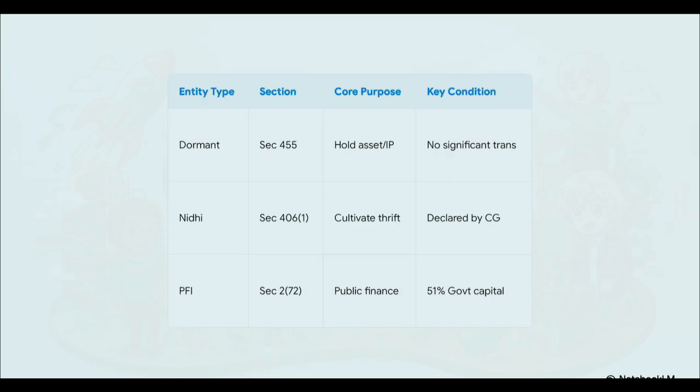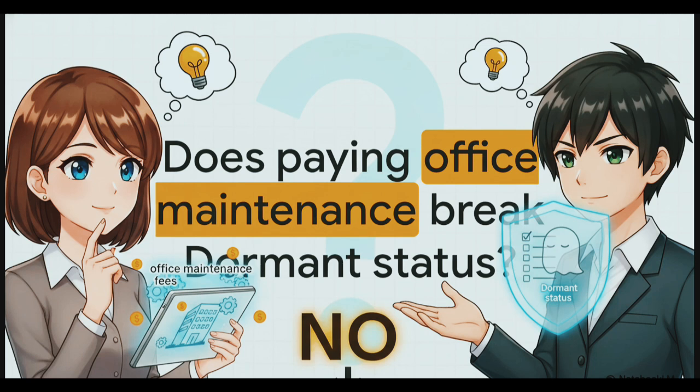Take a quick screenshot of this right now. This is your ultimate exam revision table mapping the exact entity types directly to their section numbers, core purposes, and key conditions. Dormant is Section 455, requiring no significant accounting transactions. Nidhi is Section 406, mutual benefit that must be officially declared by the CG. And PFI is Section 272, requiring that absolutely crucial 51% government capital. Reviewing this quick cheat sheet right before walking into your exam hall will save you so much time and keep your concepts crystal clear.